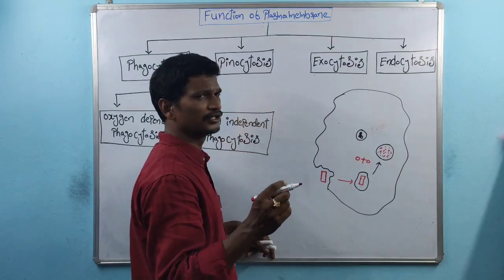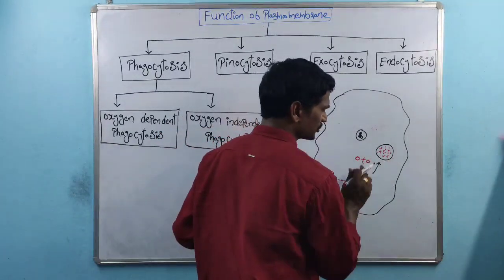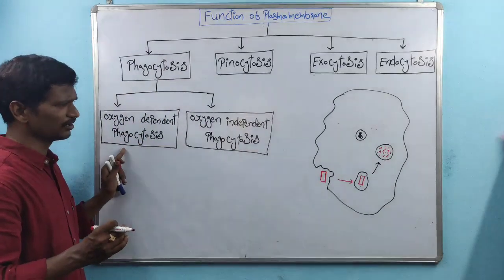Finally, the bacteria break down into very small products. This is the oxygen dependent phagocytosis process.